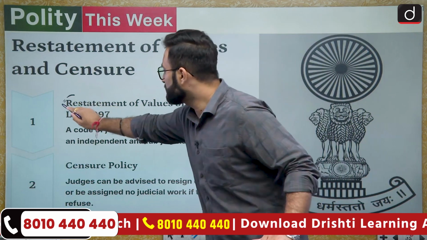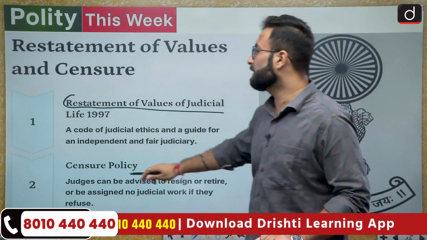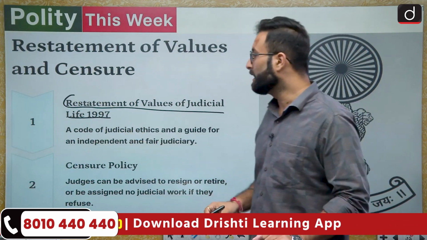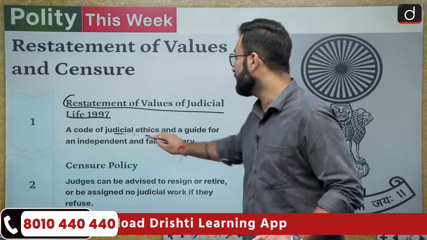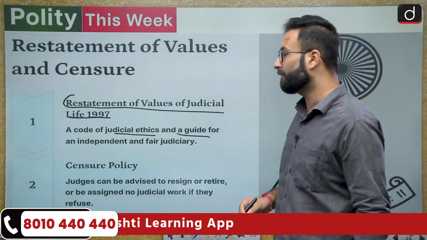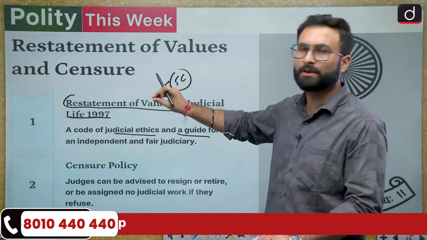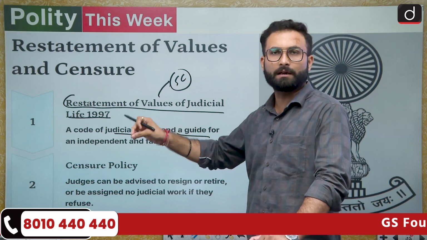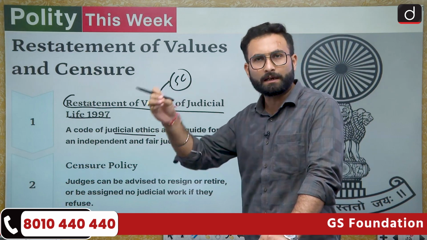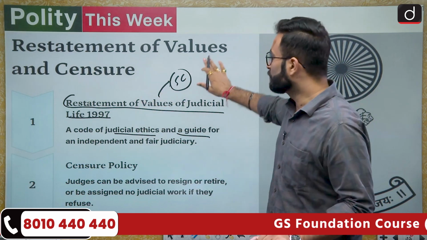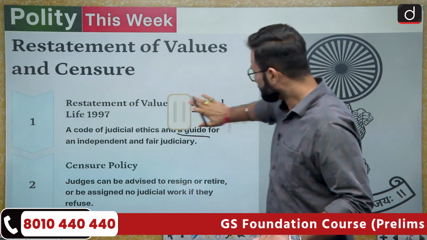Here, the Restatement of Values of Judicial Life is from 1997. It is a code of judicial ethics and a guide for an independent and fair judiciary, and it has been given by the Supreme Court. So these are guidelines, or ethical conduct rules, that are there with respect to the judges.